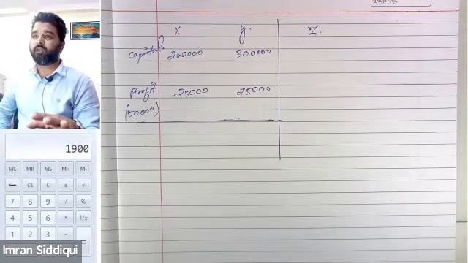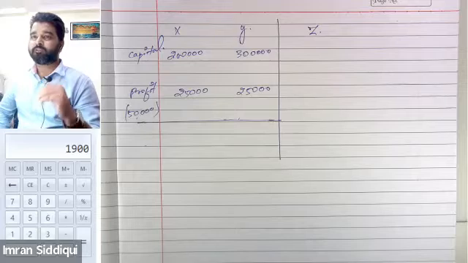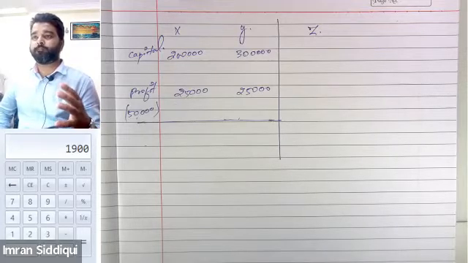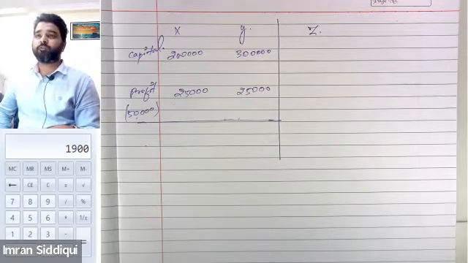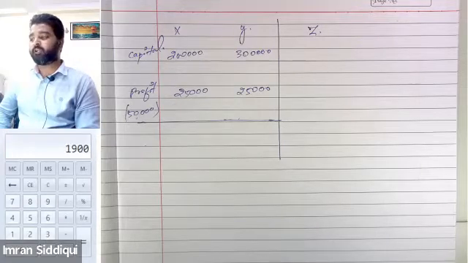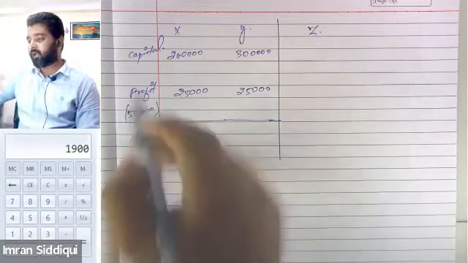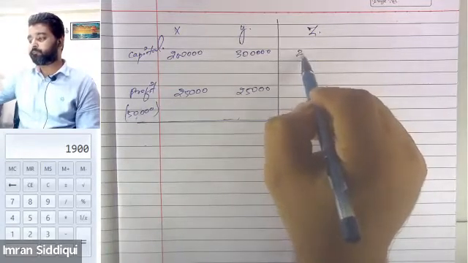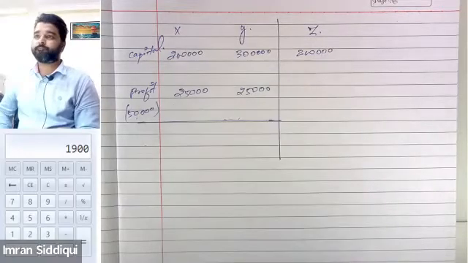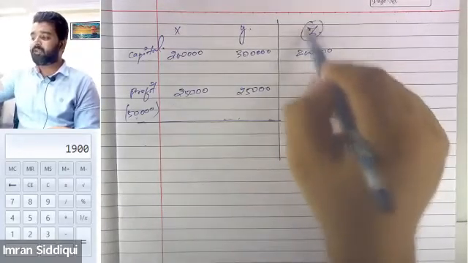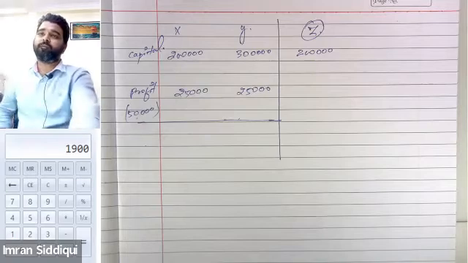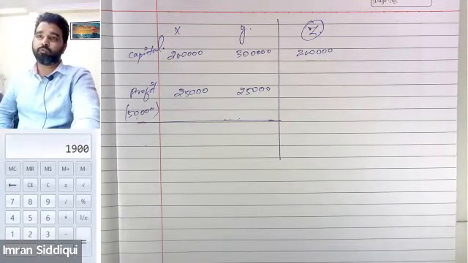Currently only Mr. X and Y are running the business, but since they want to expand its size, they need more capital. For the purpose of increasing the amount of investment, they approach Mr. Z to become one of the partners, and they are asking Mr. Z to contribute 2 lakh by way of capital. But now Mr. Z is asking, why should he join their business? Why should Z come along with Mr. X and Y to work as a partner?